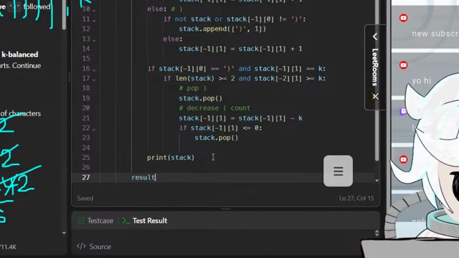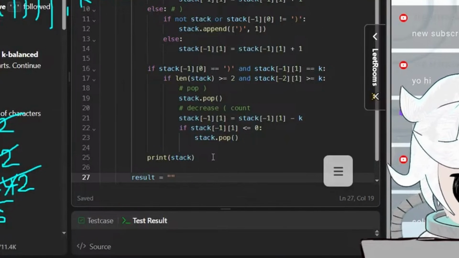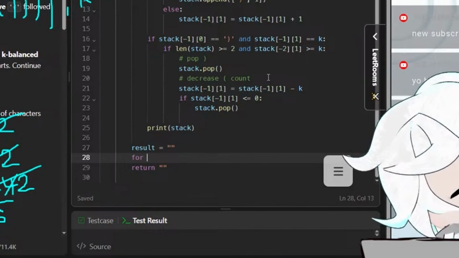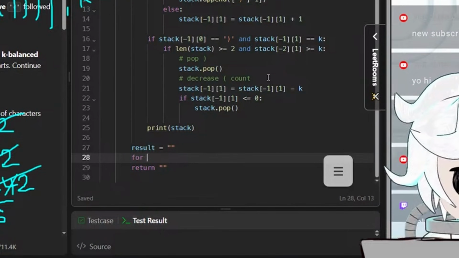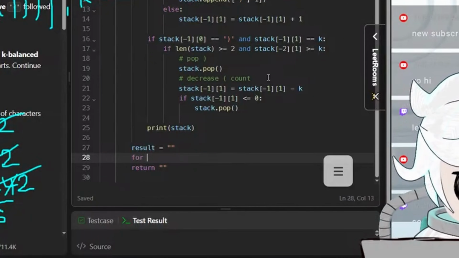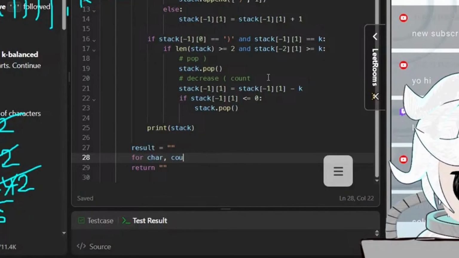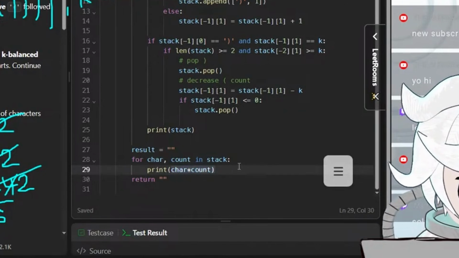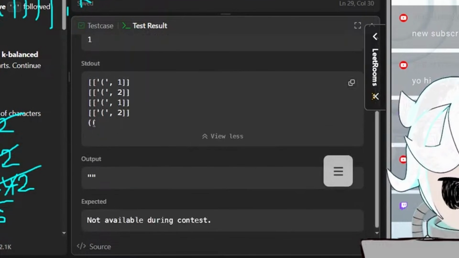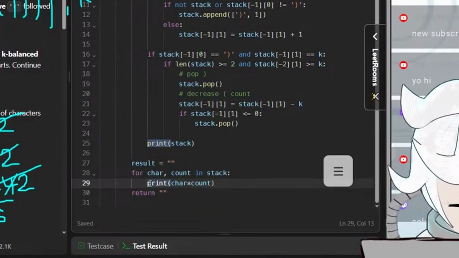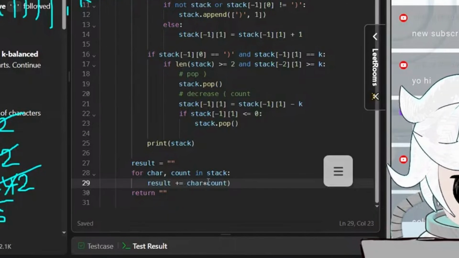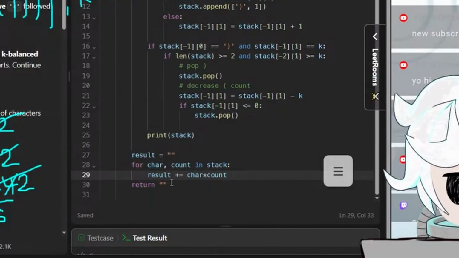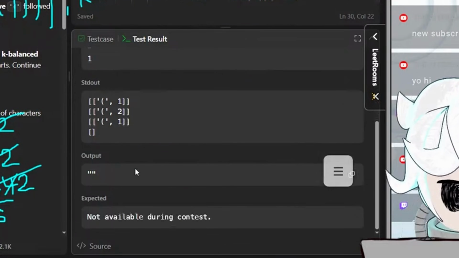Okay, so then my result is equal to empty string for now. Let's iterate through the stack. Or how do you iterate through a 2D array in Python? Can I do something like for character, count in the stack? In Python, can you do something like this, like a character times a count? I think that worked. Nothing. Yeah, okay, that works. So then result plus equals character times count. This is crazy. I'm pretty sure my solution is not the most optimal, but I have to return the result. Return result. Output is nothing.